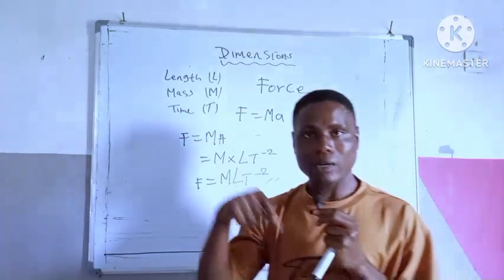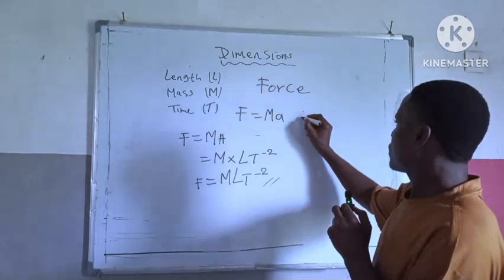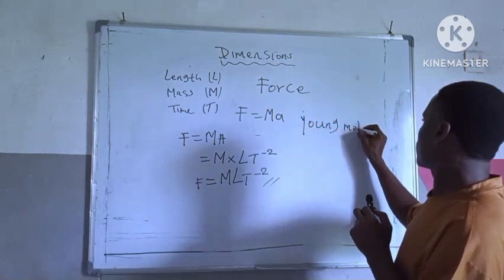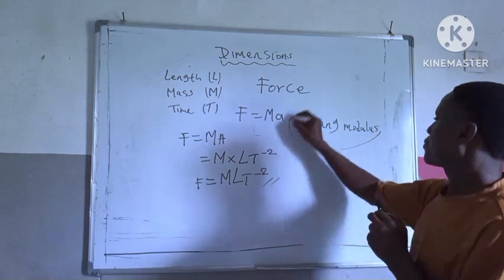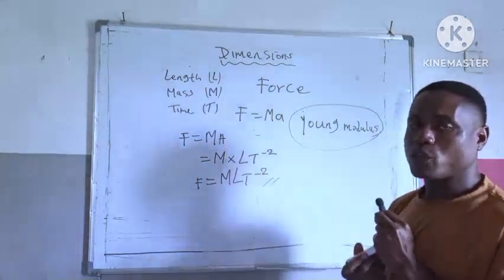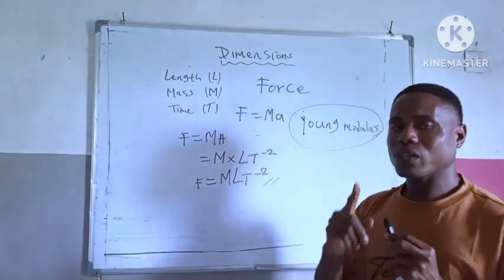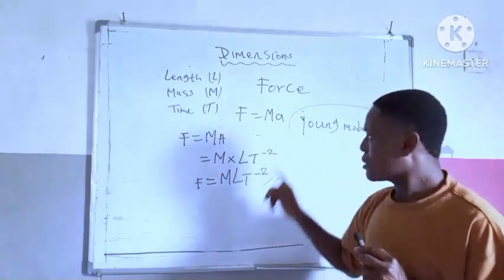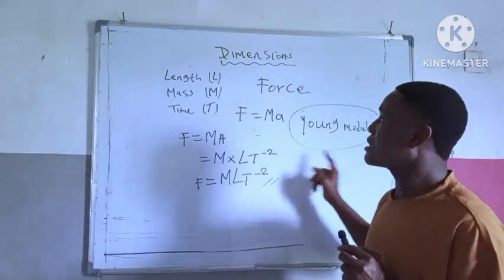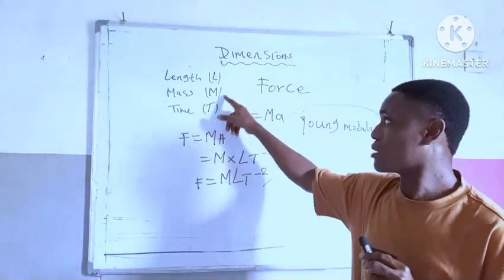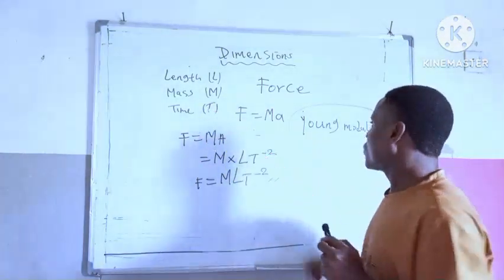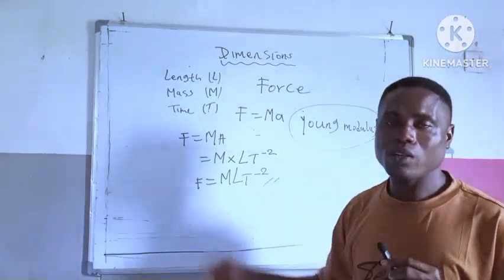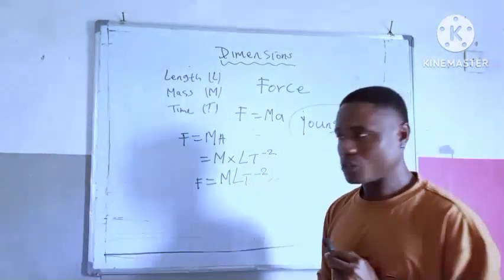Okay, let me give you one to solve. So we solve and drop the answer in the comment section. Derive the dimension of Young modulus. So the first thing I said is to know the formula, right? Then the second thing, if any letter is not in line with these symbols, you must convert it. So find the formula of Young modulus, then you derive it. Solve and drop the answer in the comment section, okay?